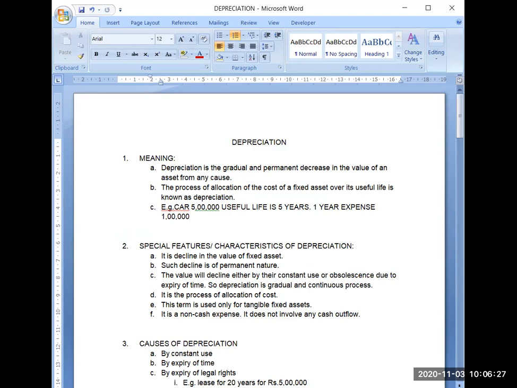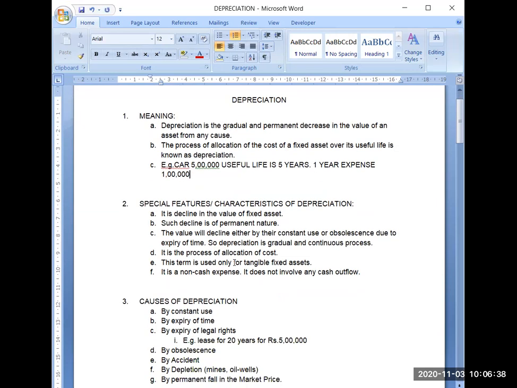So means we are charging our short-term expenses as well as long-term expenses to our profit and loss account in that manner. Now coming to the special features and characteristics of depreciation. First, it is decline in the value of fixed asset. It means that obviously your fixed asset value will go down. The moment you charge a depreciation, the value of your asset will go down. Such decline is of permanent nature. Obviously, whatever the decline in the value of asset is there, it is of permanent nature. It cannot be recovered.